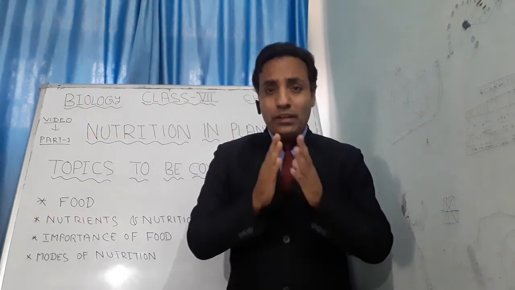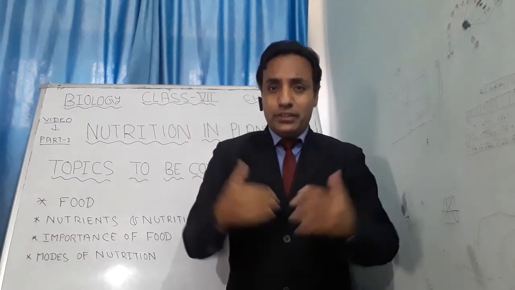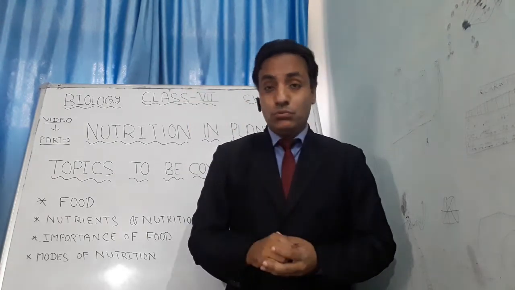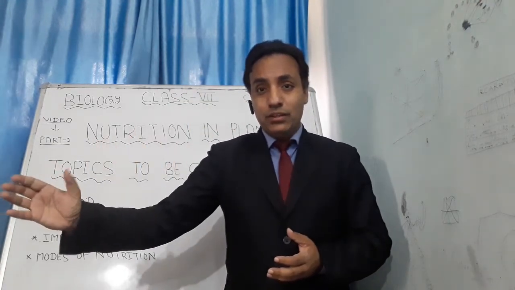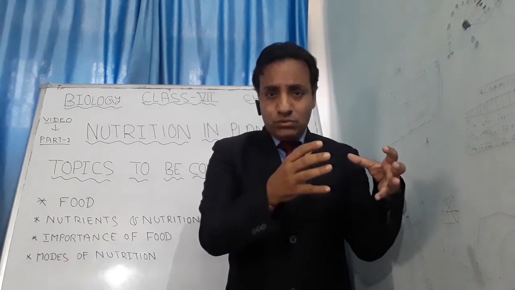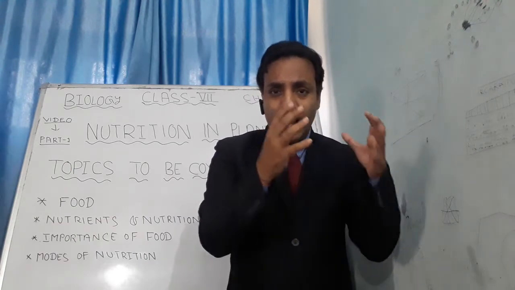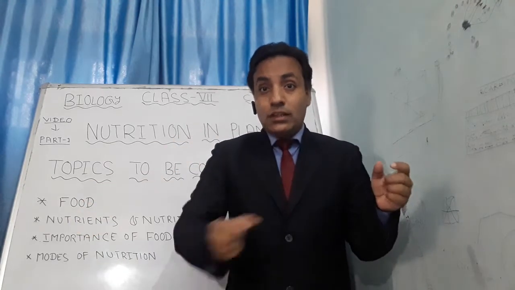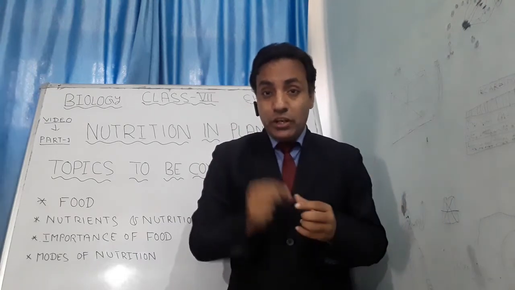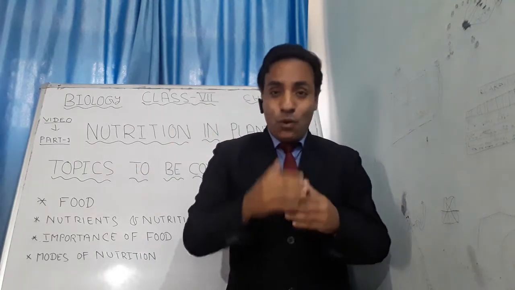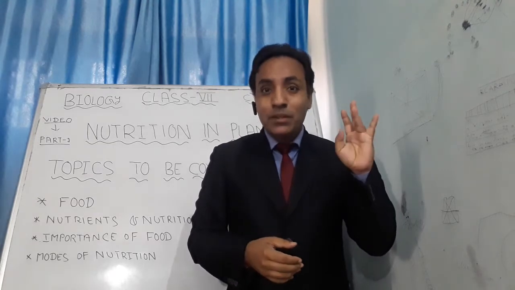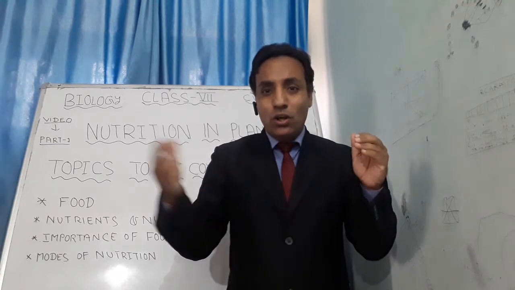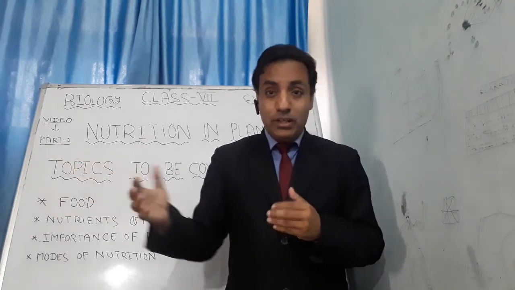Second point, what are nutrients? The chemical substance that we get from the food is known as the nutrient. That means we are eating complex food, and from that complex food we are getting the nutrients. What are the nutrients? Carbohydrate, protein, fats, vitamin, mineral, roughage, and you are also getting water from that. But that water does not come under the nutrients.